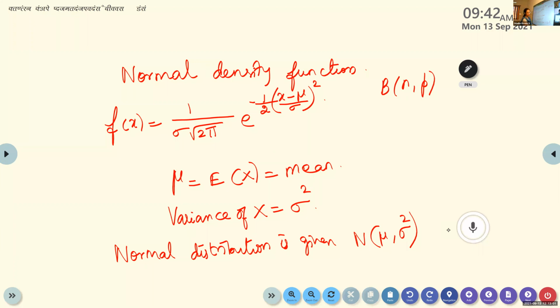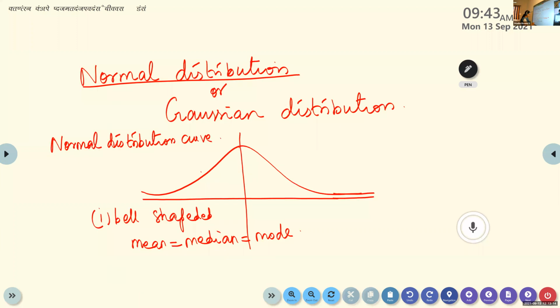The normal distribution curve takes the form of a bell-shaped curve. Here it is from minus infinity to infinity. Note down these points again below for a normal distribution curve. It has a unique mode. Look here, only one top value is there, so in the given curve, here we get the mode. Only one mode is there. The bell-shaped curve has one peak. That means the normal distribution has a unique mode.